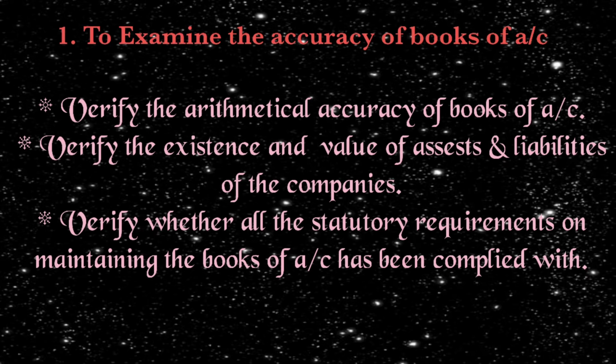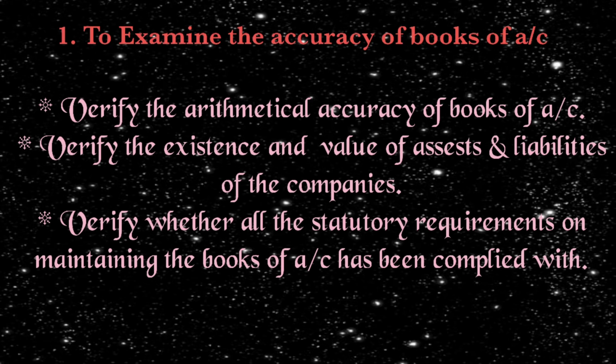Second is to verify the existence and value of assets and liabilities of the companies. He needs to check the asset values as well as the liability values. If any land and building has been sold or brought into the company, or any plant and machinery or any fixed asset, whatever the asset is, it is shown in the company's financial statements, and those things need to be audited by the auditor.